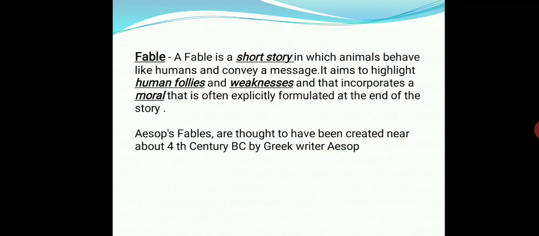It aims to highlight human follies and weaknesses and incorporates a moral that is often explicitly formulated at the end of the story. The Ant and the Cricket has been adapted from Aesop's fables, which are thought to have been created around the 4th century BC by a Greek writer, Aesop.